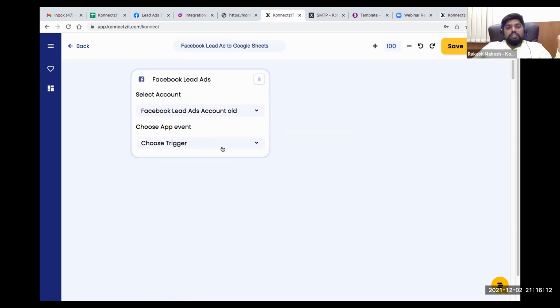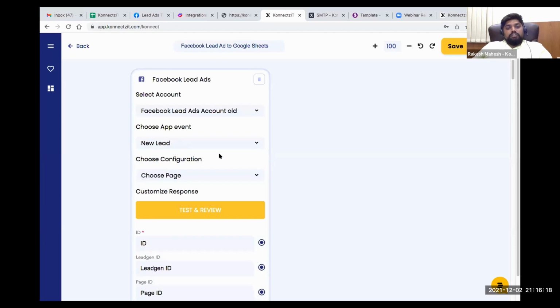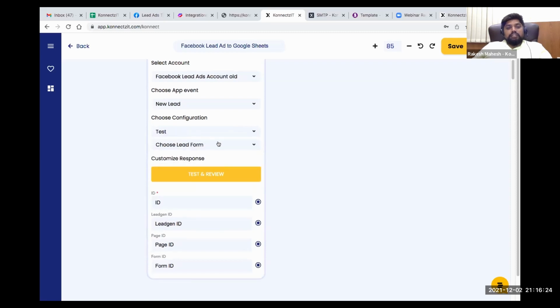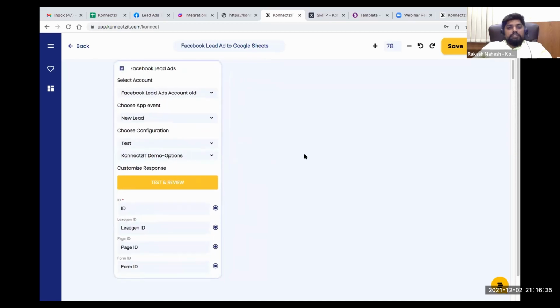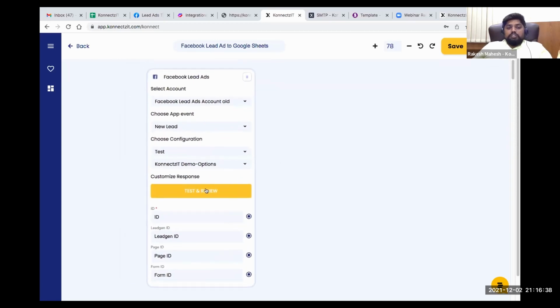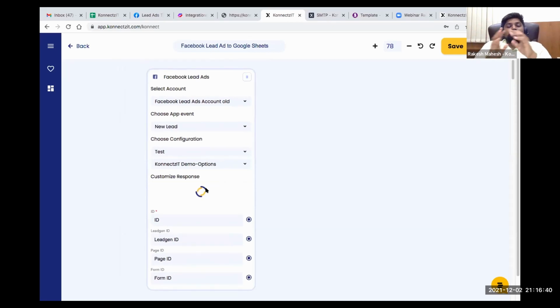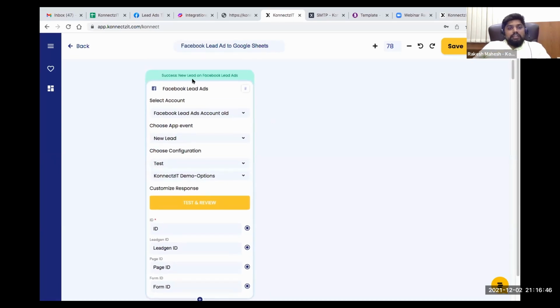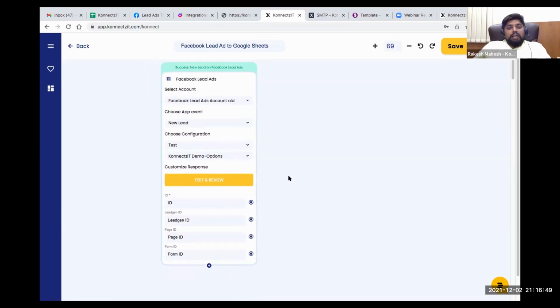So you can choose the account here and select the trigger. Connexit is giving a trigger of new lead, so I'm going to select that as my trigger and choose a page. I'm going to take my page and choose the lead form. These are all basically my lead ad forms. I'm going to take one of the forms over here and click on test and review. Make sure you hit test and review, as this will fetch a sample record from Facebook Lead Ads. You can see that. This is how you can confirm that the app you integrated is working perfectly fine.